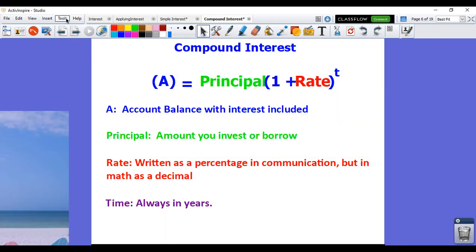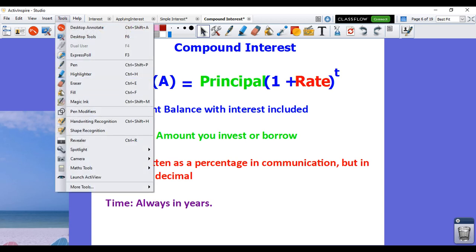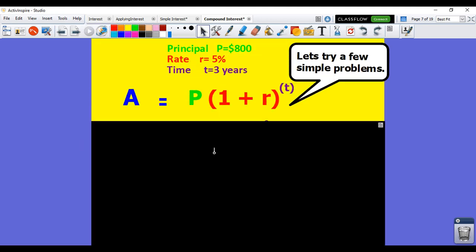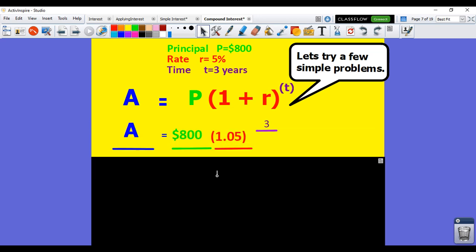So let's start with our first example. We're just going to do some simple ones to start. Here our principal is $800 at a rate of 5%. Since it doesn't say differently, we're going to assume that these are all annually over 3 years. So you substitute your values in. Remember, your rate is going to be written as a decimal, and luckily the time is already in years.